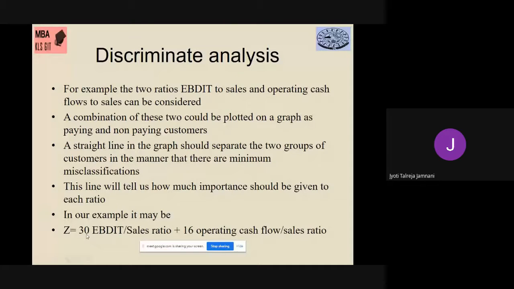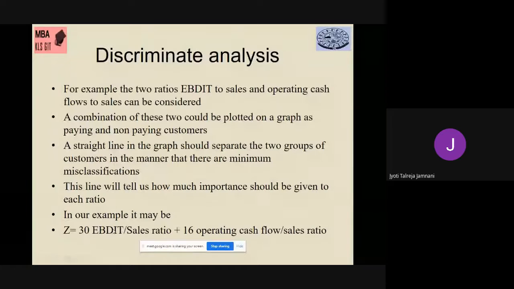You're giving 30 times weightage to the EBITDA to sales ratio, and you're giving 16 times weightage to the operating cash flow to sales ratio. That means if they perform good in this as compared to this. So whatever is their ratio, you multiply with 30 here, and whatever is this ratio, you multiply with 16 here. So you will get the Z score of that customer. That Z score, you can plot it on the graph, and decide which customer you want to adopt.